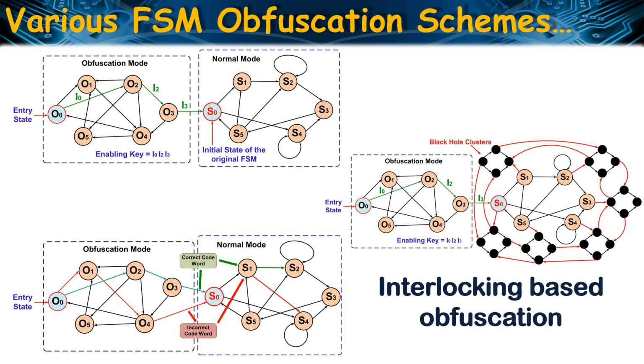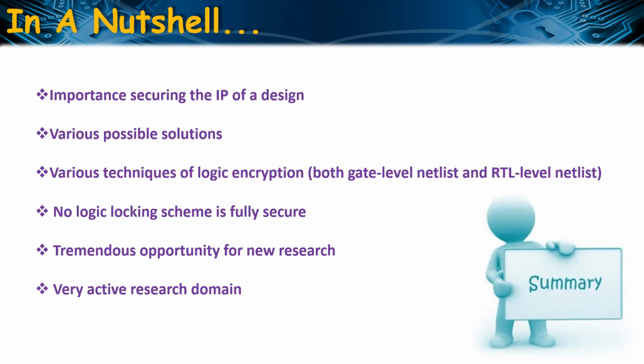So in this talk, I tried to introduce the importance of securing the IP of a design. I introduced the various possible solutions that are available and finally discussed some of the key logic locking techniques, both gate level and RTL level. We can see neither point function based nor scan based SAT resilient solutions guarantee full protection of the IP of a design.